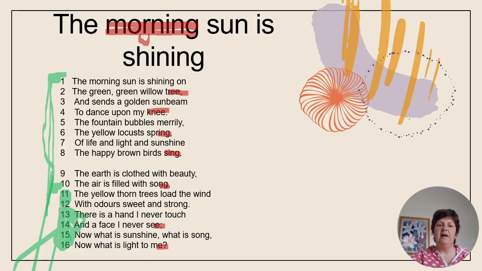Let's go to our line by line. The morning sun is shining on the green, green willow tree and sends a golden sunbeam to dance upon my knee. Very positive diction there. Very bright early morning and lovely green imagery coming up. Green in poetic terms often represents fertility, but in this poem we would say that it just represents abundance.